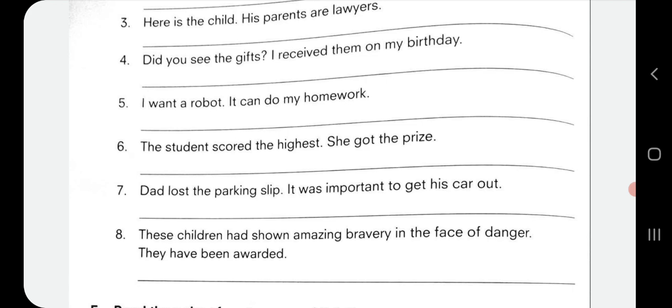And the eighth one, these children had shown amazing bravery in the face of danger. They have been awarded. To solve this, the answer is, these children who had shown amazing bravery in the face of danger have been awarded. This is somewhat different. To make it a simple and straight sentence, I have used the who straight away after the noun, that is children. These children who had shown amazing bravery in the face of danger have been awarded.